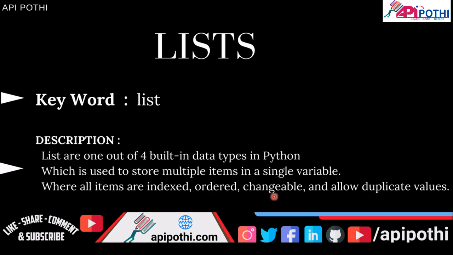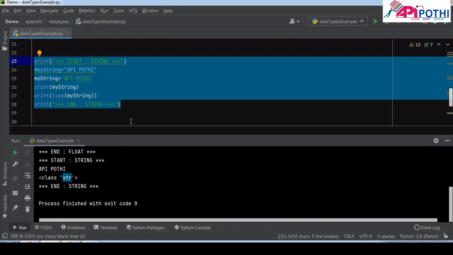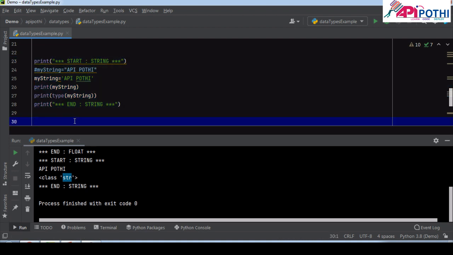Once you insert, you can update, delete also. And list allows duplicate values also, means you can insert duplicate values inside the list. But the scope here in this video, right? So here just we are going to copy.